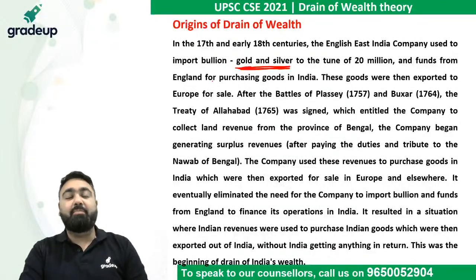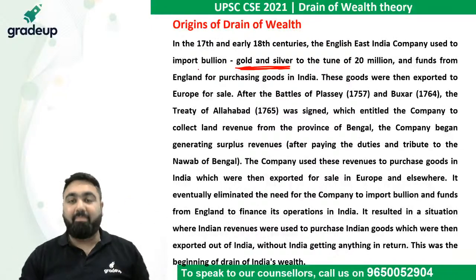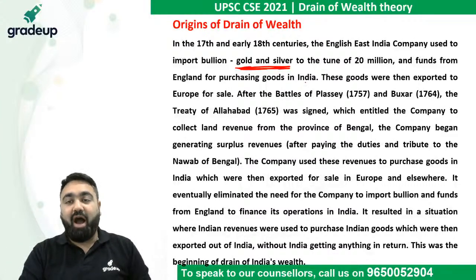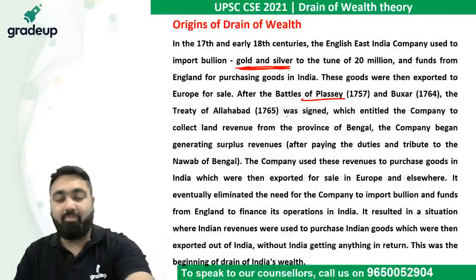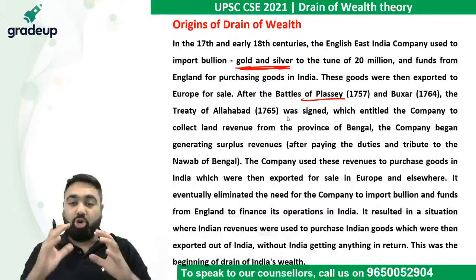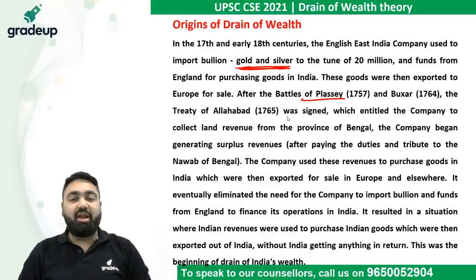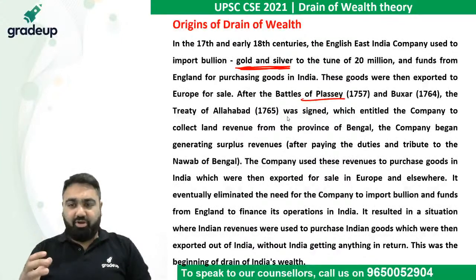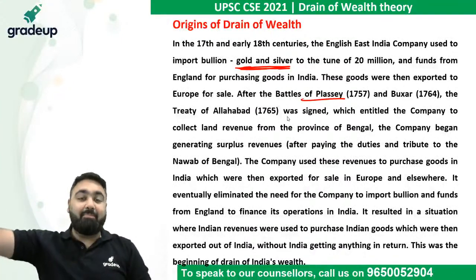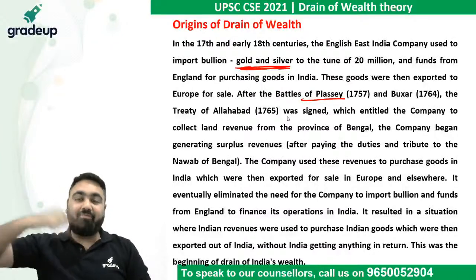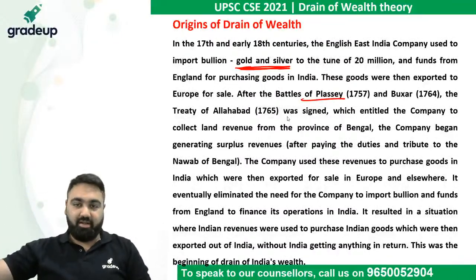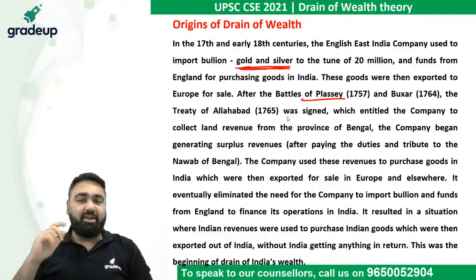However, after the Battle of Plassey and the Battle of Buxar, the East India Company got the right to collect revenue from India. Why did they want to collect revenue? Simple. They wanted to take money from the Indians only, and from that money buy products from India and sell them back in Europe.